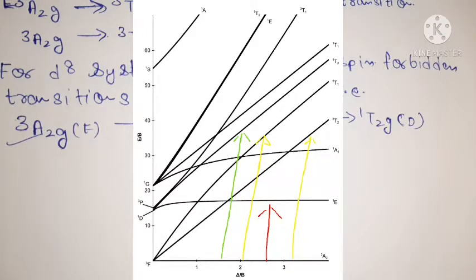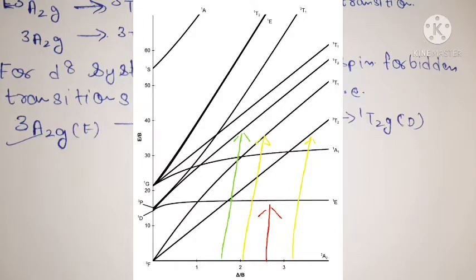The transition shown by the red arrow, see carefully, is present in between these two spin allowed transitions. That means it is a weak band observed in between the two spin allowed bands.